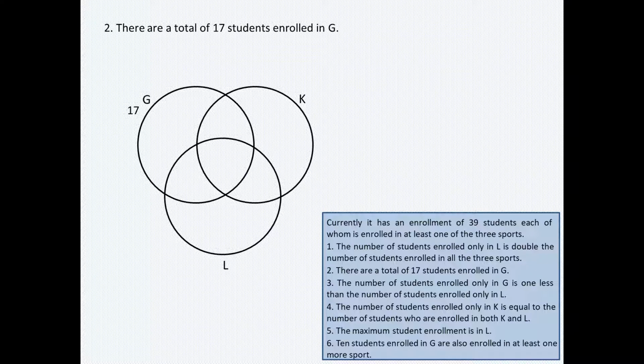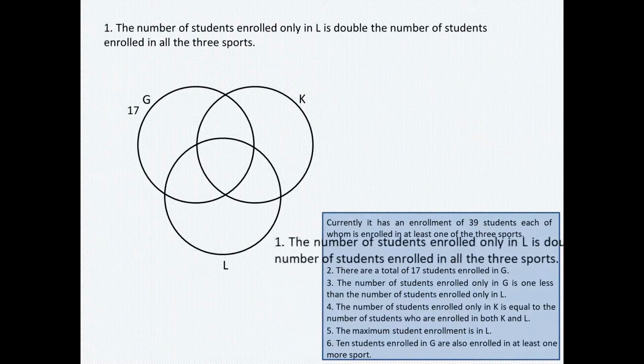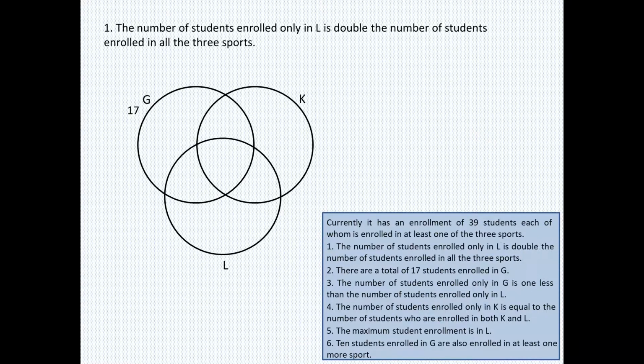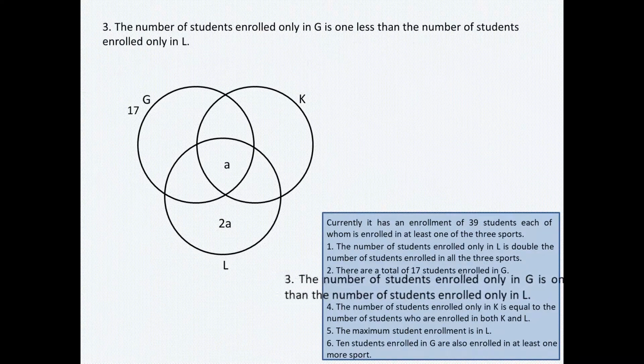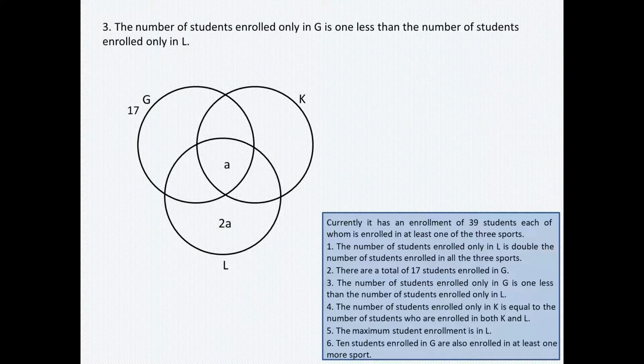Now I'll talk about statement 1, which says the number of students enrolled only in L is double the number of students enrolled in all the 3 sports. So I am assuming the area with all the 3 sports as A, so obviously only L would become 2A. This is quite easy to put in. So I'll move to the next statement now. The third statement says the number of students enrolled only in G is 1 less than the number of students only in L. We already have the area of only in L, so the area with only in G would automatically be 2A minus 1.